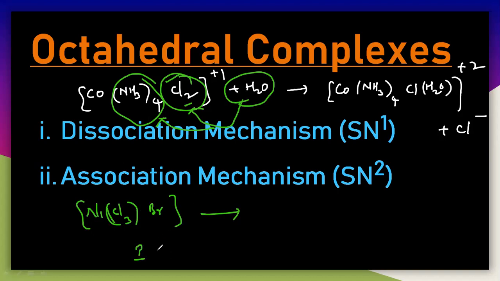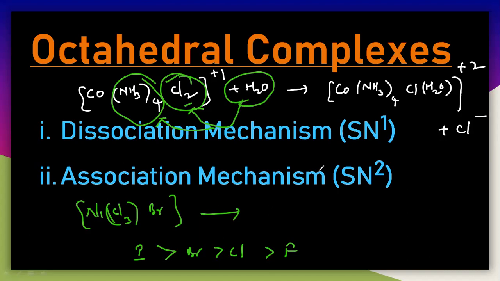Generally iodine will leave faster than bromine, then chlorine and fluorine. Iodine is the best leaving group compared with bromine, chlorine, and fluorine. Iodine will leave faster than bromine, and bromine will leave faster than fluorine. Like this, the leaving ability is completely different. There are many factors for explaining the leaving group.